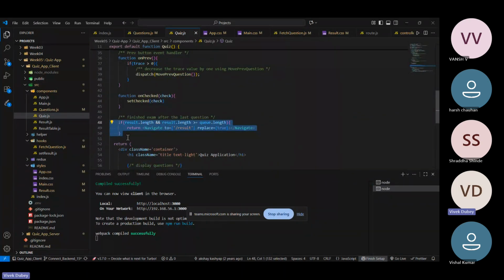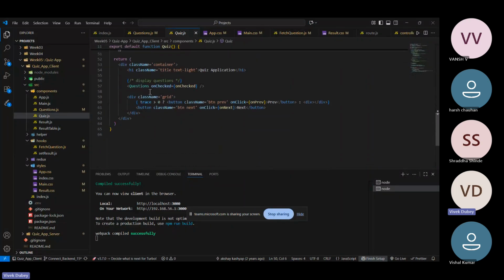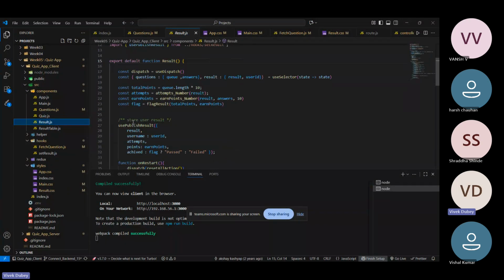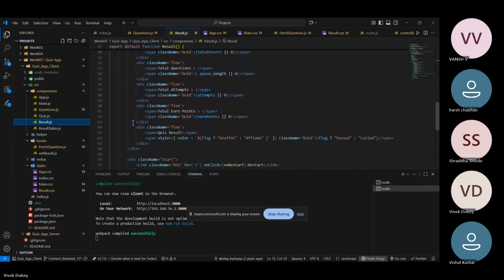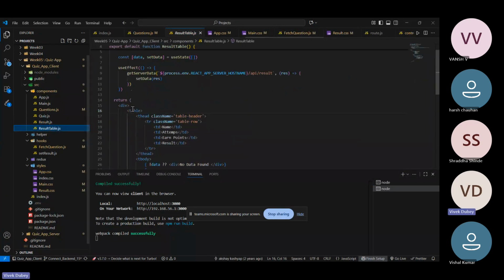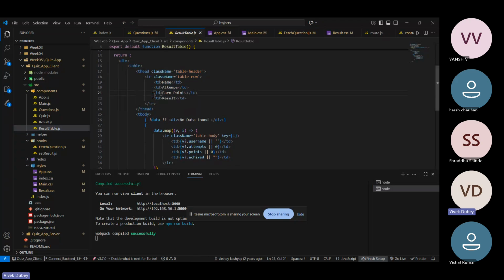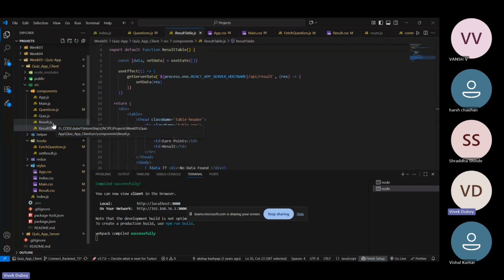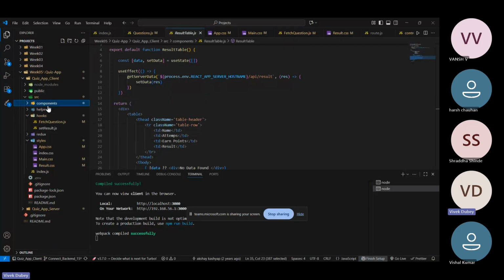Once he has pressed that finish button, he will be redirected to the result page. That result page is just below that quiz section, where he can see his result. Then this is the HTML data for that. Then this is the result section to display the result in a tabular format. So this is the table, where whatever the user has played before can be seen. After that, this is it, I think.